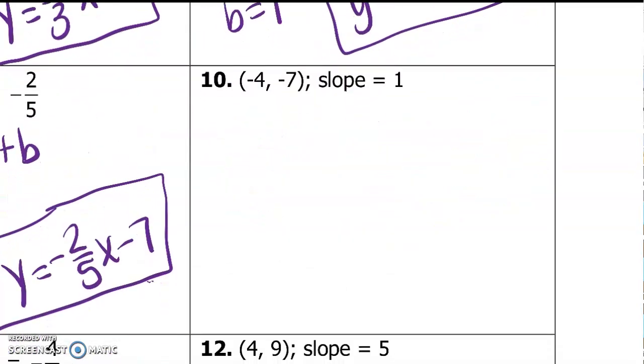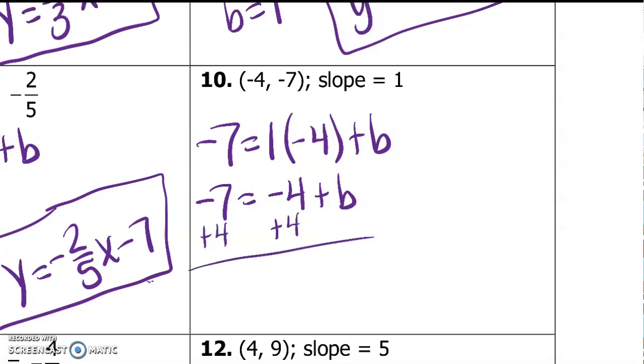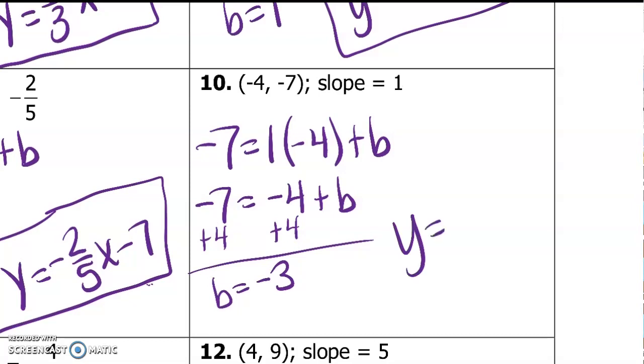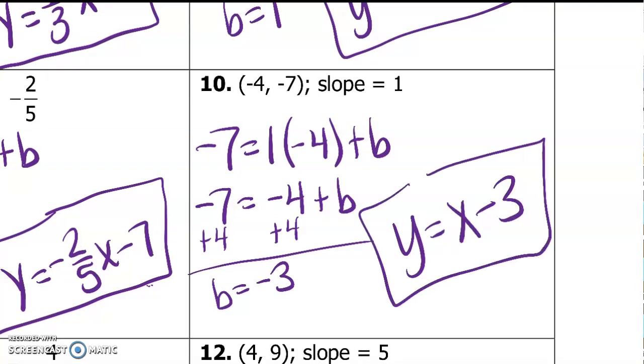Number 10, -7 equals 1 times -4 plus b. So -7 equals -4 plus b. Add 4 to both sides. b equals -3. So your final answer, y equals, you don't need the 1, just put an x, minus 3.